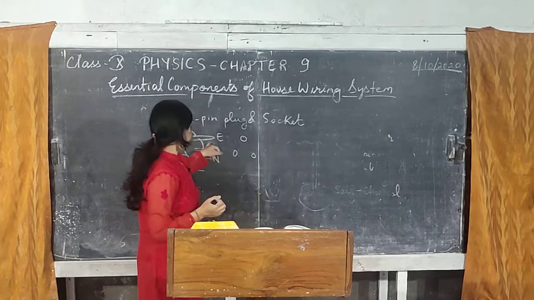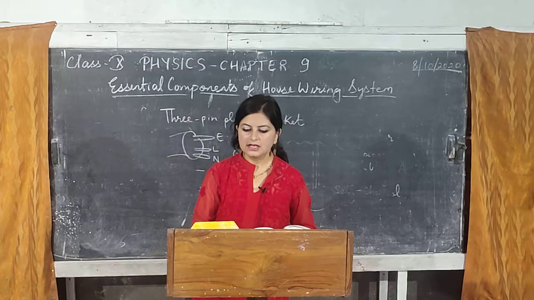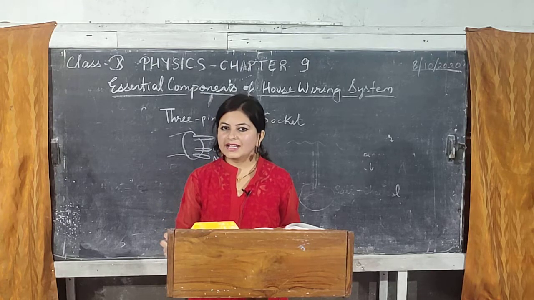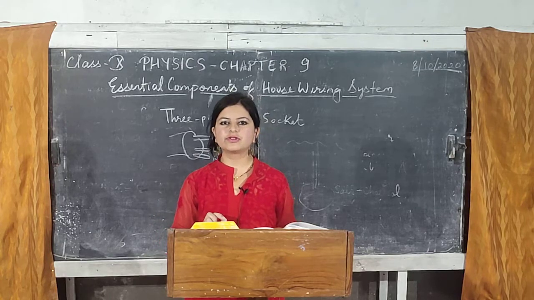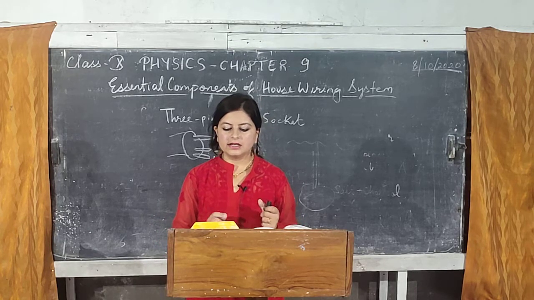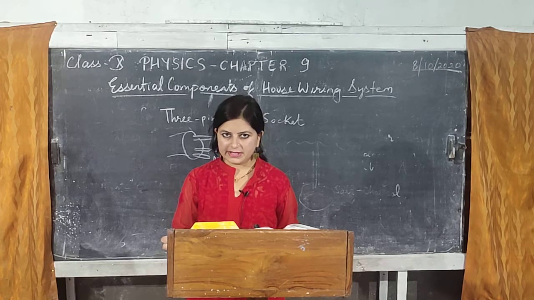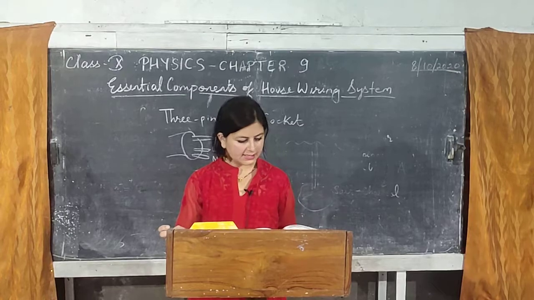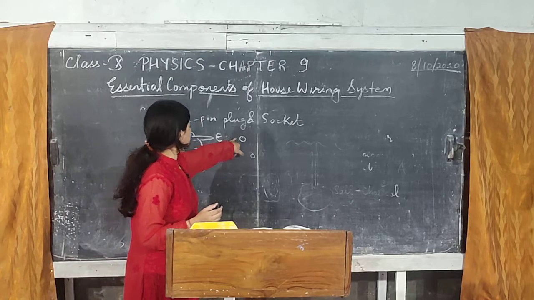Now this earth pin is very important. You can see it is made longer and thicker. Why is it made longer? So that whenever you plug the plug into the socket, the connection to the earth is made first. And thick, so that even by mistake you don't insert the earth pin into the live and neutral sockets. It has two reasons: longer because the connection has to be made first, and thicker because it has to be inserted in its particular point. And for the socket, of course, you just plug the plug in, looking at the size of the holes.